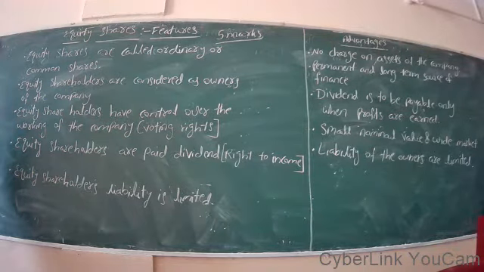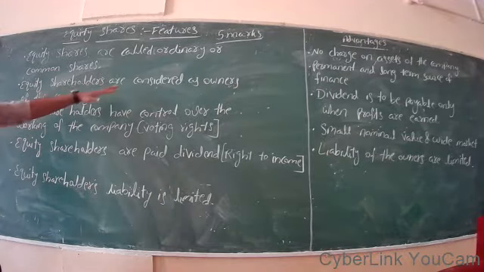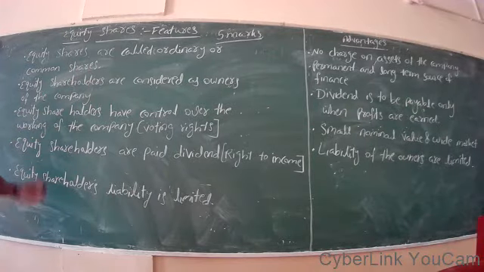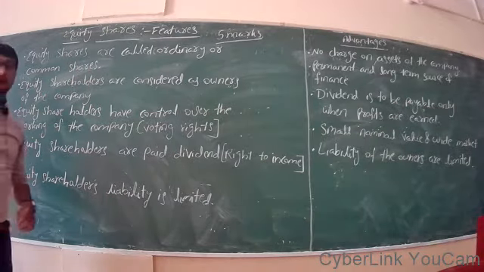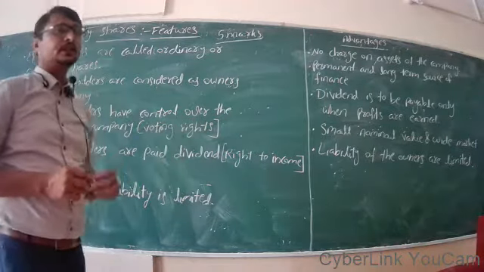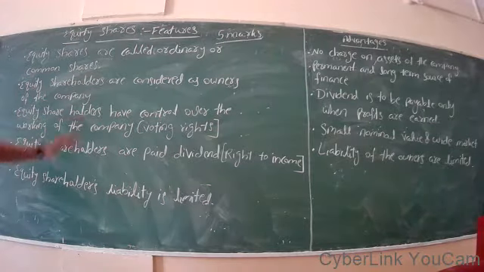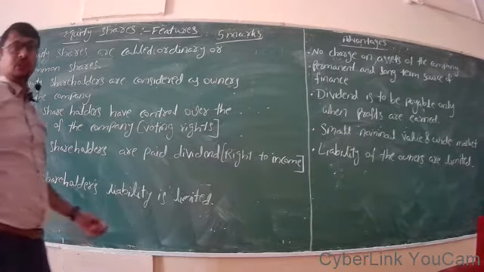Very easy to remember. Equity shares are called ordinary or common shares, and equity shareholders are considered as owners of the company because they are entitled to get part of profit. And equity shareholders have control over the working of the company. That means they have voting rights in decision making.